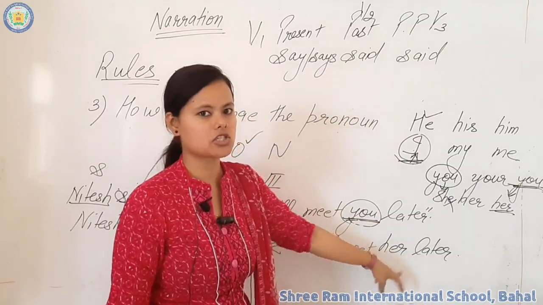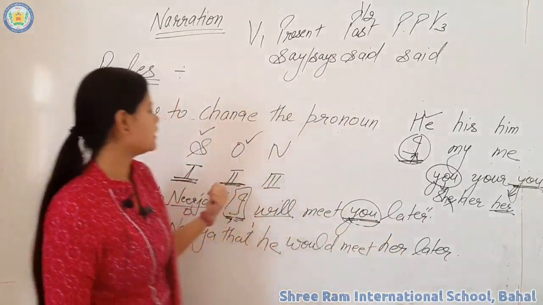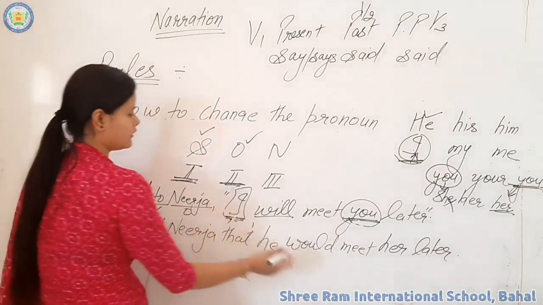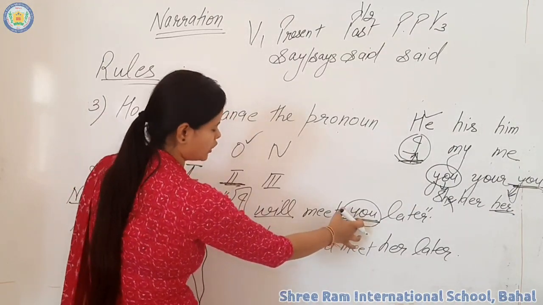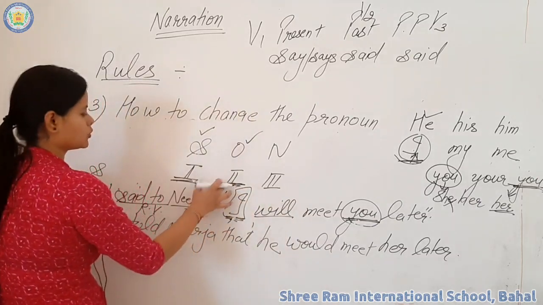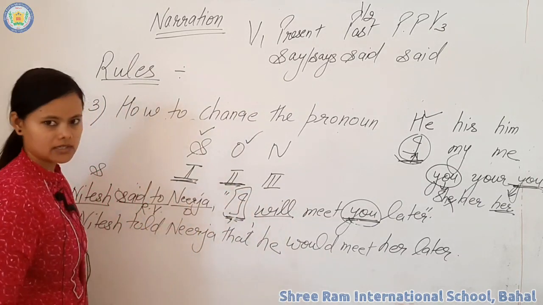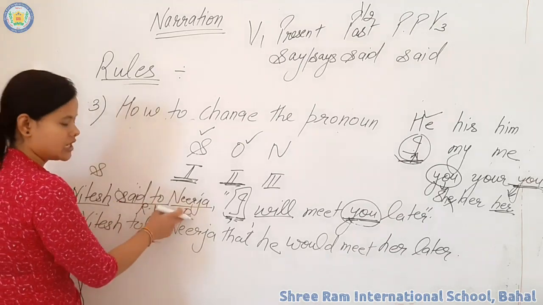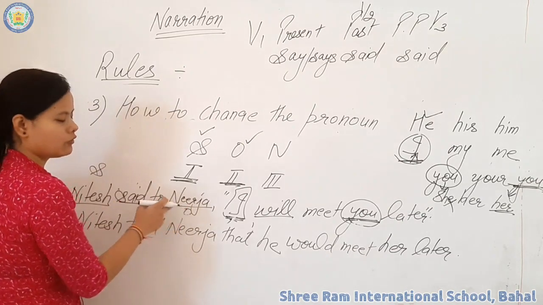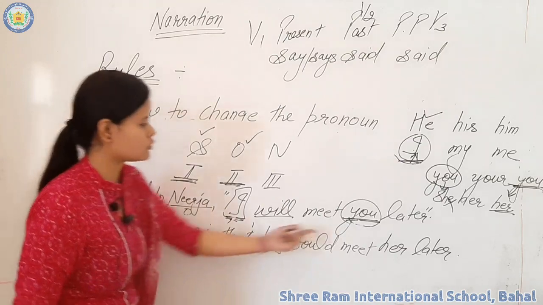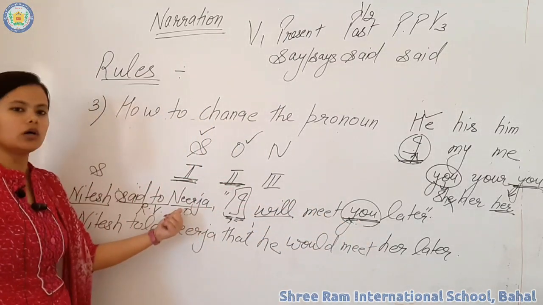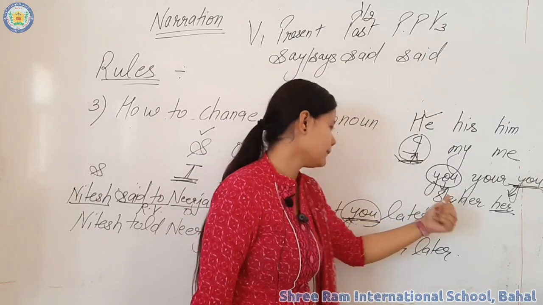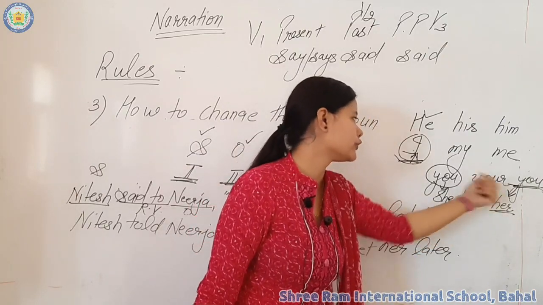How is it changed? You have to see the rule regarding changing the person. If there is second person in any reported speech, then you have to go to the object. Object of what? Object of the reporting verb. Said to is a reporting verb. Nirja is doing the work of object here. So we have to change the second person according to Nirja. Nirja is a girl. So we write here she, her, and you, your, you.